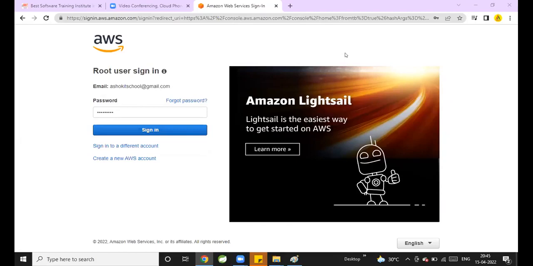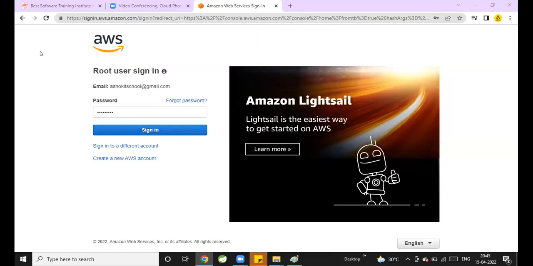Come on, tell me. Unmute your mics and speak out. How are you able to log in to the root account in AWS? Using email ID and password only. Now, for example, you have stored your email ID and password on a paper. If somebody sees that paper, can they use your credentials to log in?